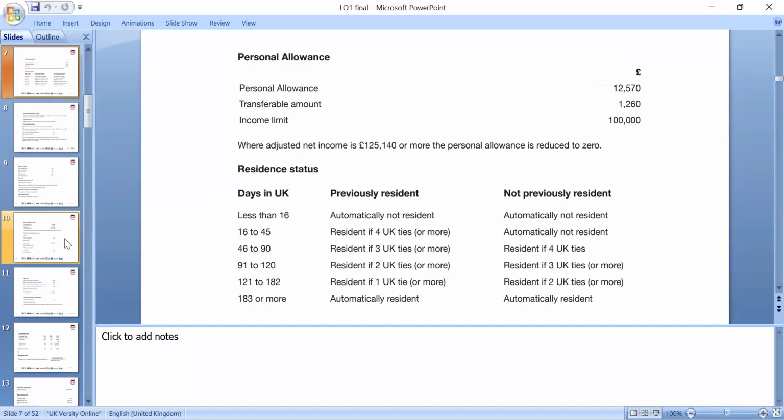Then the personal allowance is still 12,570, and part of it is transferable to your partner. If you're both working, 1,260 pounds can be transferred. The income tax limit is 100,000: if you're earning more than 100,000, your personal allowance will be withdrawn. That's the threshold we've been given. Residency and non-residency is also quite crucial. If you're living more than 183 days outside the country, your residency will be cancelled and you're no longer resident in terms of benefits and tax purposes.